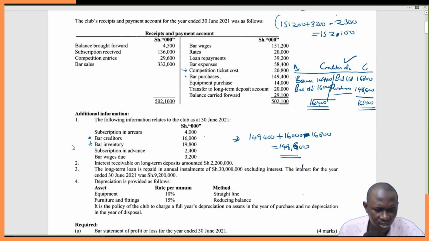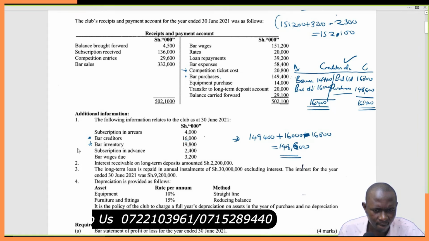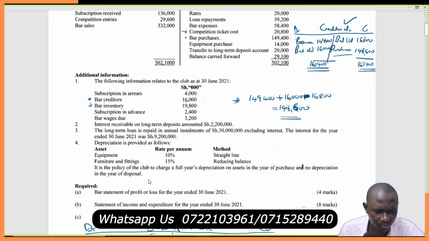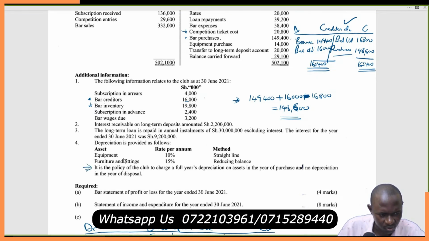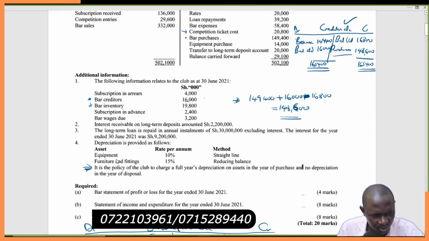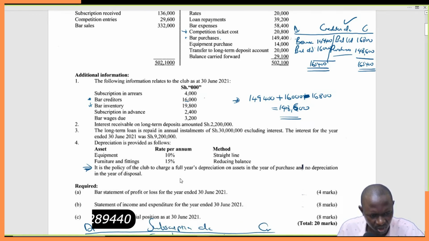We charge a full year's depreciation on assets. Sorry, there's something here. We might have not captured it right. There's this statement here which we have not applied anywhere, so it's important that we consider it. It is the policy of the club to charge a full year's depreciation on assets in the year of purchase and no depreciation in the year of disposal.